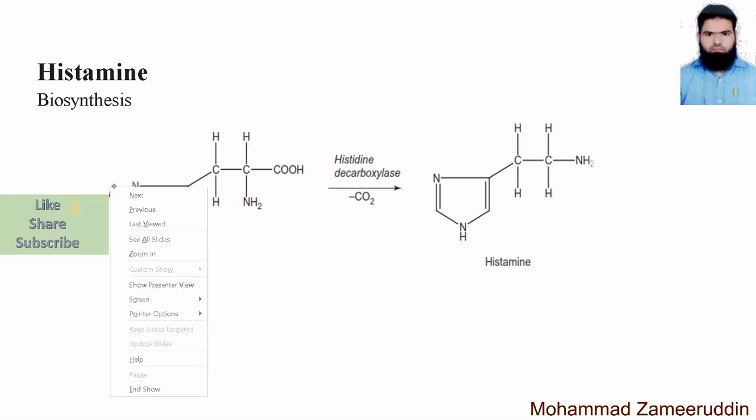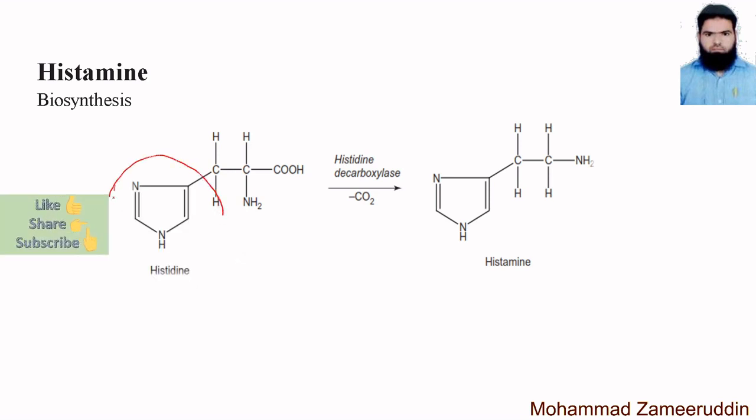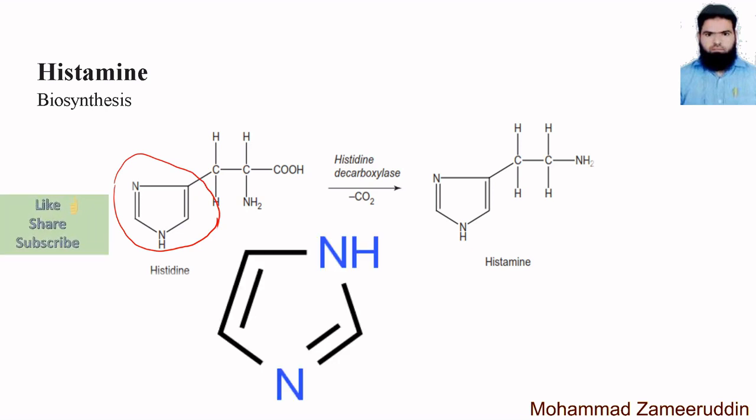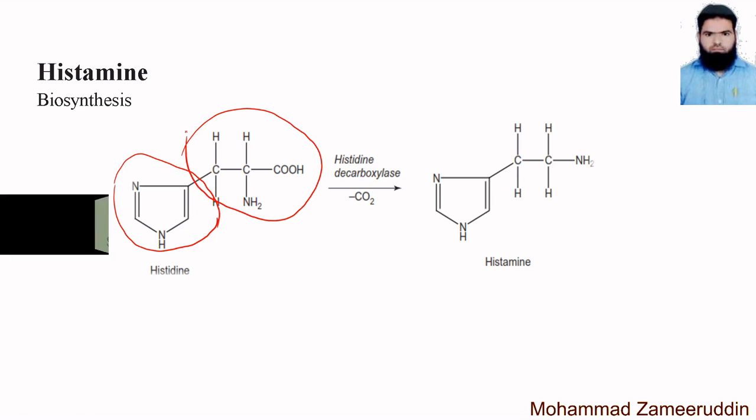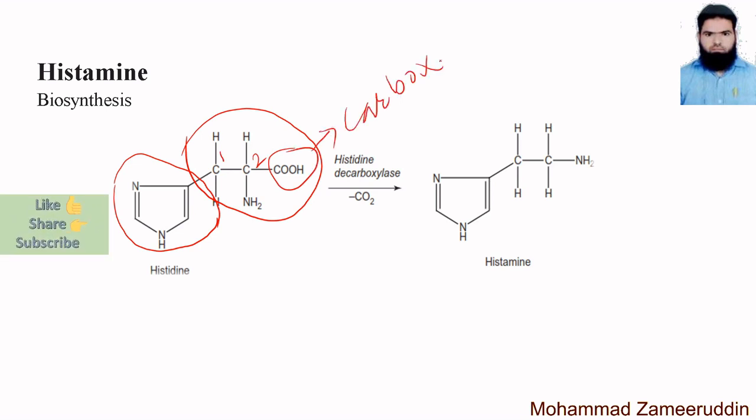Now this nucleus is called imidazole. We see that this is the imidazole ring: a 5-membered ring with 2 nitrogens at the 1,3 positions is called imidazole. And now this is the side chain. In this side chain, there are 2 carbons: this is the 1 carbon and this is the 2 carbon. And this is the carboxylic acid. So this is histidine.